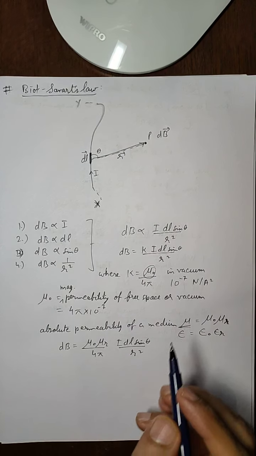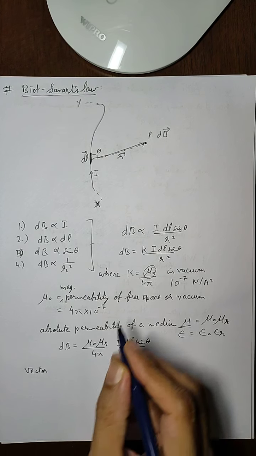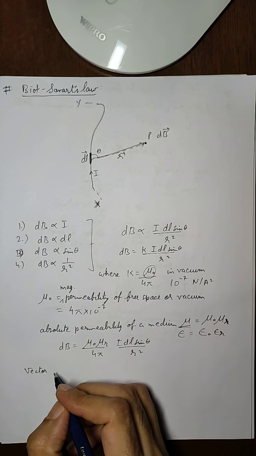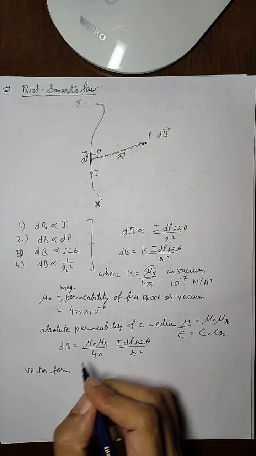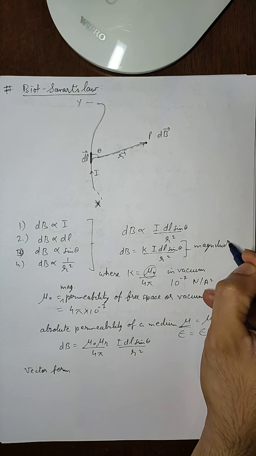The vector form. Since magnetic field is a vector quantity, we need to have a vector form also which gives us the direction, because this formula is going to give us the magnitude only.